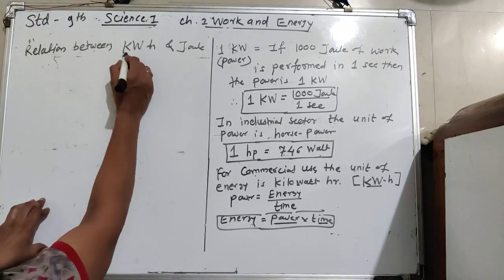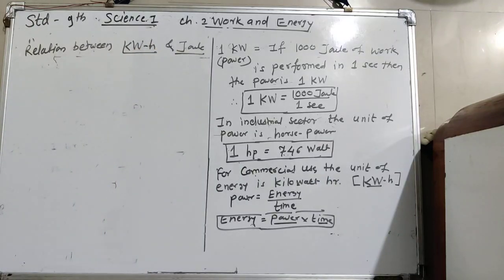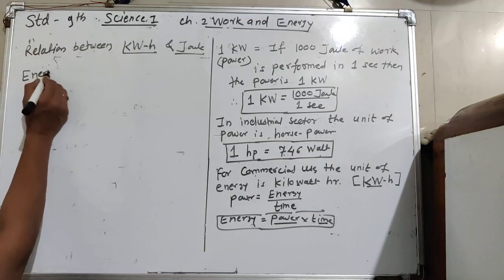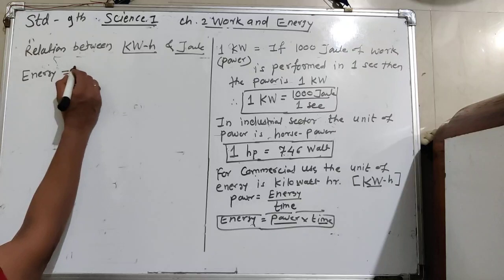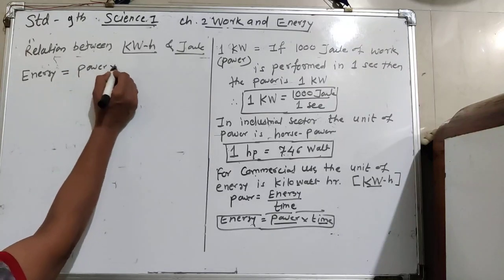So what is the relation between kilowatt hour and joule? See here first. Again, energy. See this formula, energy is equal to power into time.